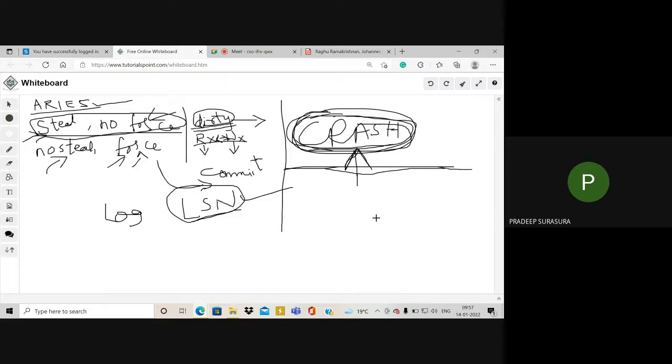We cannot predict when the power will go off or when it will come back. It may happen that when you're swiping your card, at that instant the network is cut or the power is cut, or any problem may arrive. So we should be sure that when any failure occurs, our transactions can be recovered.